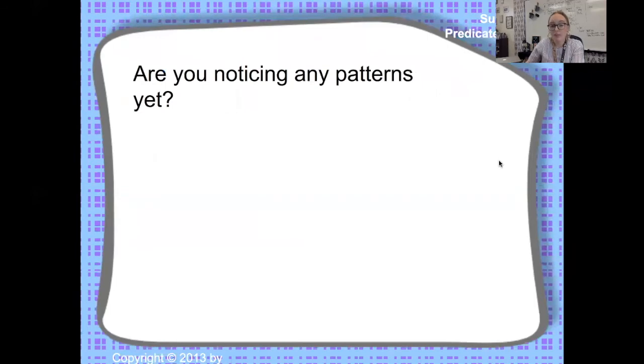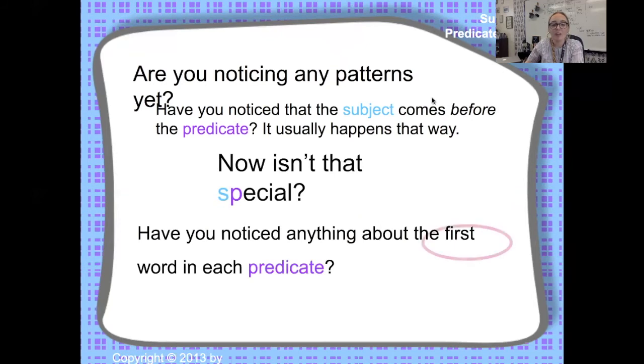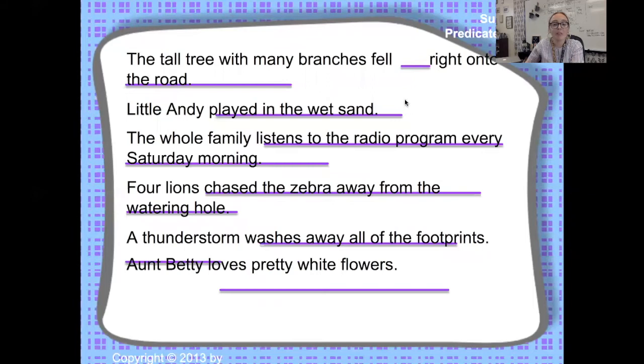Now, are you noticing any patterns yet? Because there are some patterns when identifying the subject and the predicate. The one pattern that a lot of people realize is that the subject usually comes first. The subject comes and then the predicate. Usually, in most cases, it happens this way. Now, have you noticed anything about the first word in each predicate? Because there's definitely a pattern that's happening. Very good.